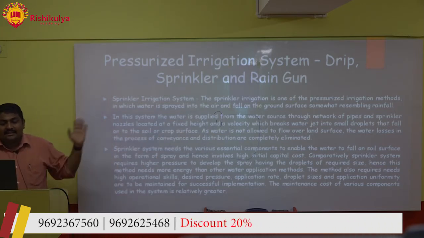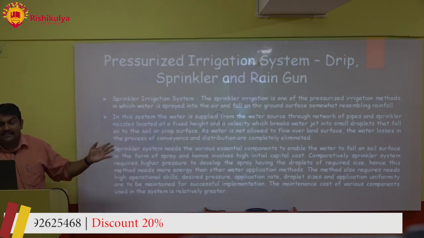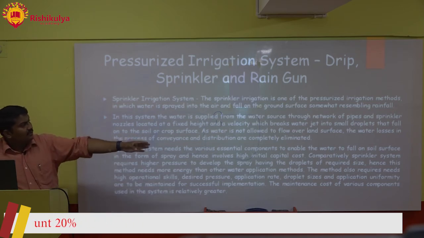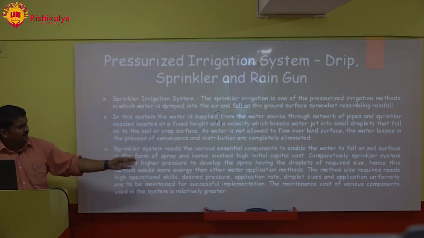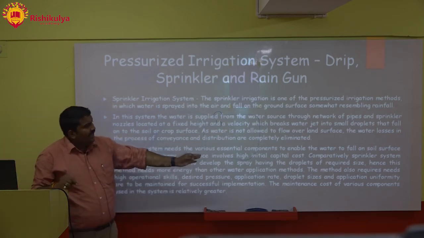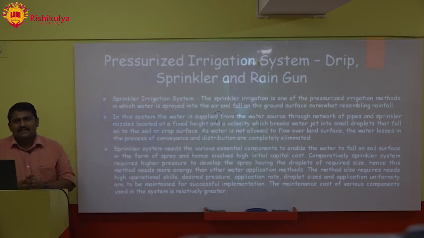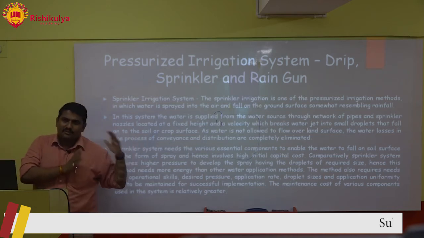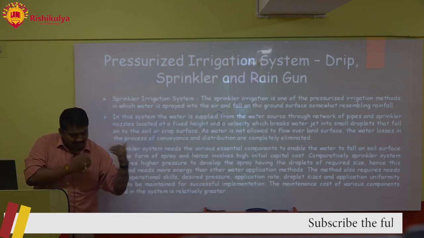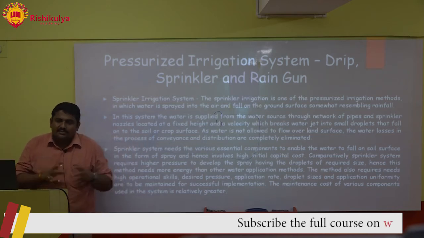A sprinkler system needs various essential components to enable water to fall on the soil surface in the form of spray, and hence involves a high initial capital cost. That is a problem. Sprinkler, drip, rain gun, all these systems need a cost for installation. But once you have installed it, then there is not much cost involved.